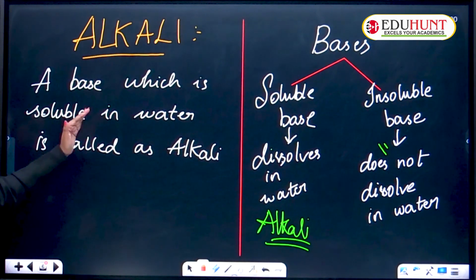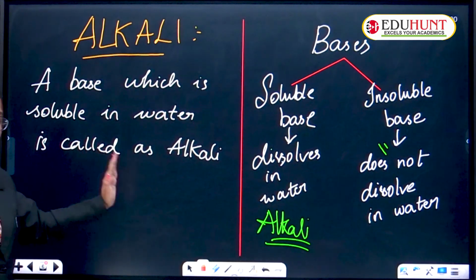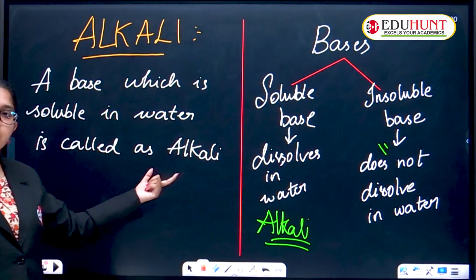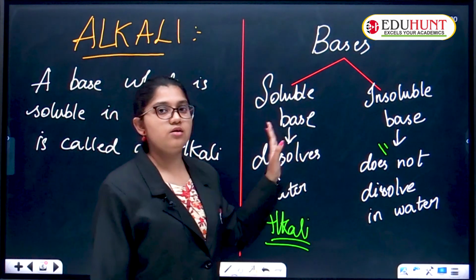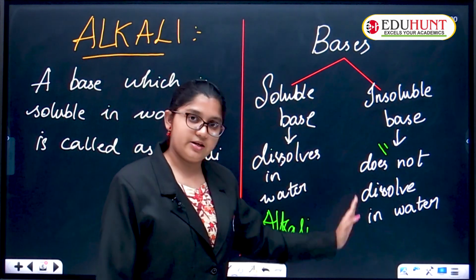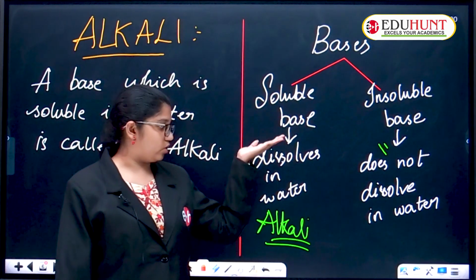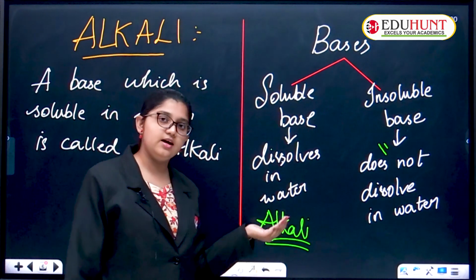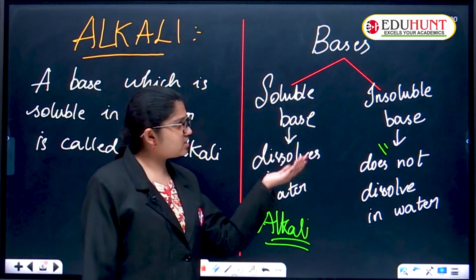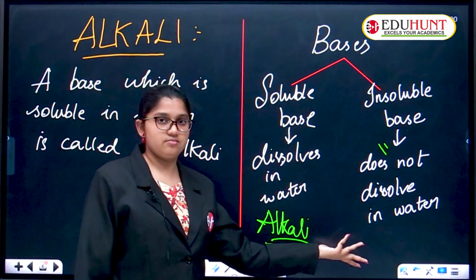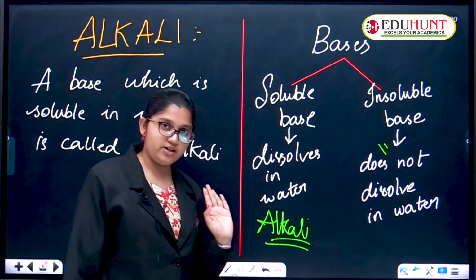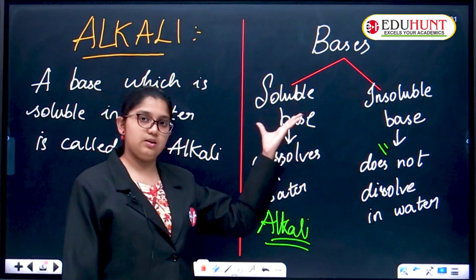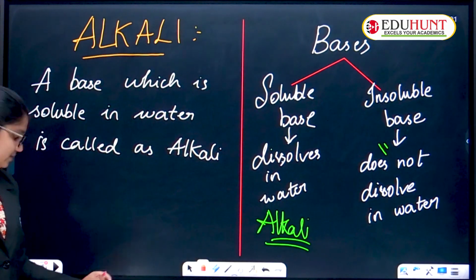A base which is soluble in water is called an alkali. Where did the word alkali come from? Bases are classified into two types, soluble bases and insoluble bases, and those bases soluble in water, which means dissolving in water, are called alkalis. There is no such name for insoluble bases, children. Only soluble bases have the name alkali. So alkali comes under soluble base. This is all about the alkali, a simple definition.